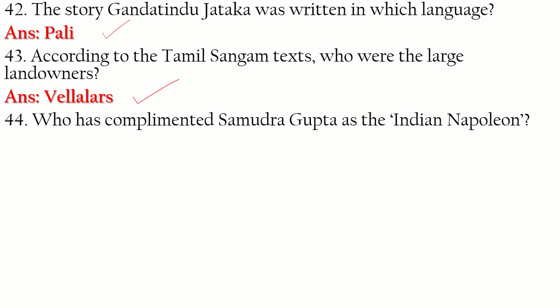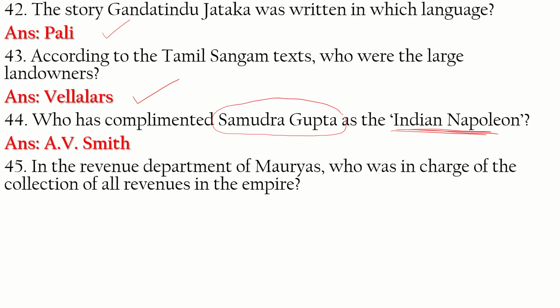Question 43. Who complimented Samudragupta as the Indian Napoleon? It was V.A. Smith. V.A. Smith complimented Samudragupta as the Indian Napoleon. 45. In the revenue department of the Mauryas, who was in charge of the collection of all revenues in the empire?